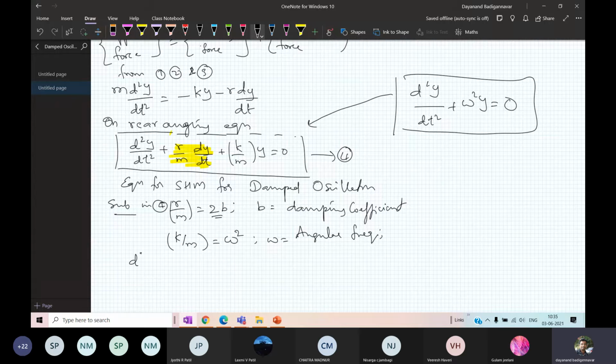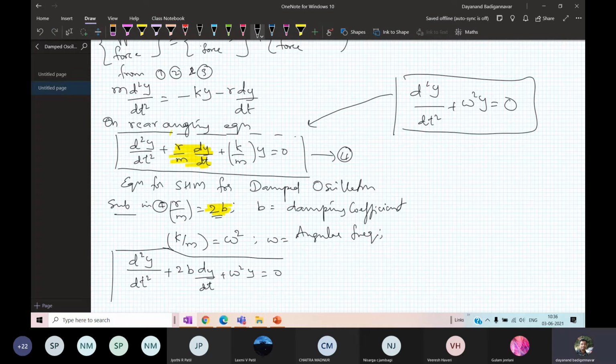Now you do the substitution there. So you get d2y by dt square plus R by M, which I take as 2B, into dy by dt as it is, plus K by M, which is omega square, y equal to 0. This is the equation. Got it?